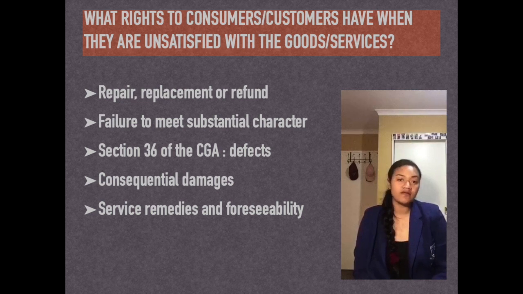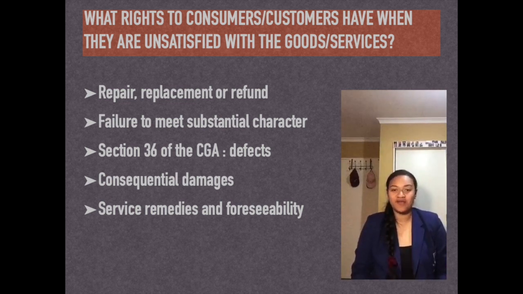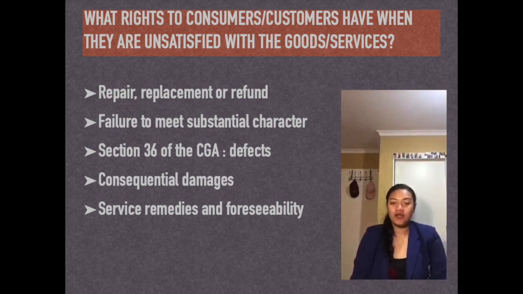If services do not comply with their guarantees and the failure cannot be remedied, the customer has the right to require a remedy from the supplier. If the supplier refuses to do so or cannot do so within a reasonable time, the customer has the right to get it remedied somewhere else, and all the reasonable costs will need to be covered by the supplier. If there was a contract between the supplier and the consumer, the customer may cancel the contract or claim compensation for the reduction in value of the service below the charge paid. The customer can also obtain damages for any loss or damage caused by the failure which was foreseeable. Sarah will now discuss contracting out of the CGA.